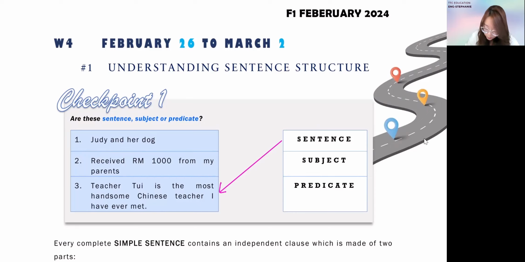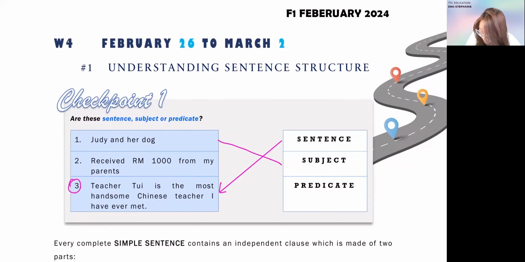So, subject is when we talk about the main character, what the sentence is about. Okay, the main thing, that one is called subject. So, after we've done question number 3, this one is already the sentence. In the remaining ones, which are your question number 1 and question number 2, which one is your subject? What is this about? The main character. Very good.